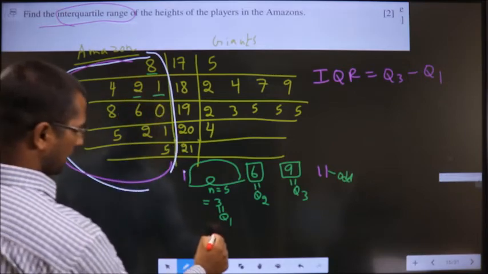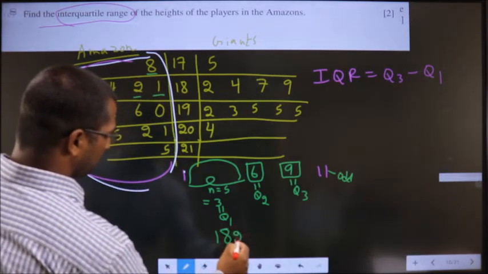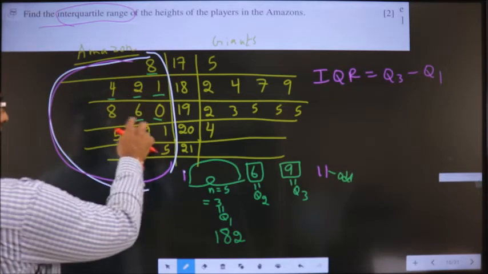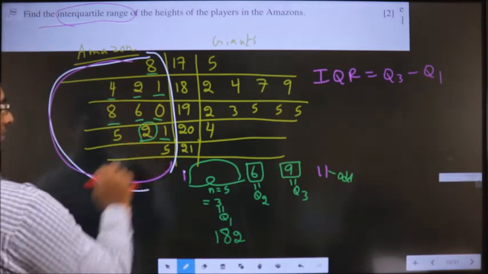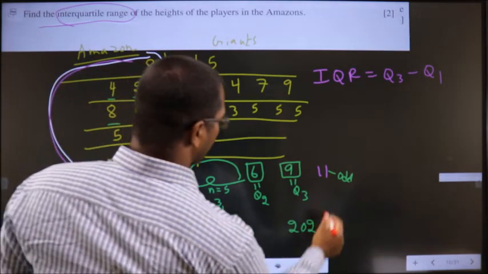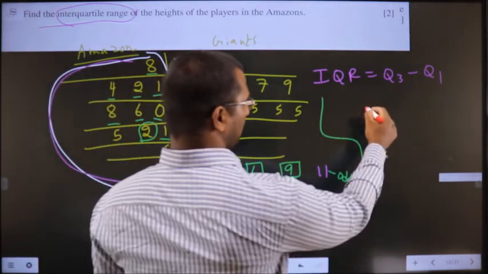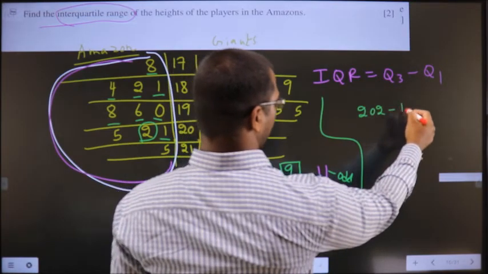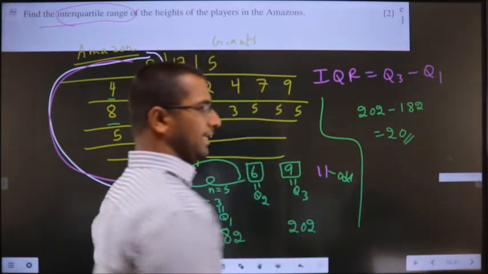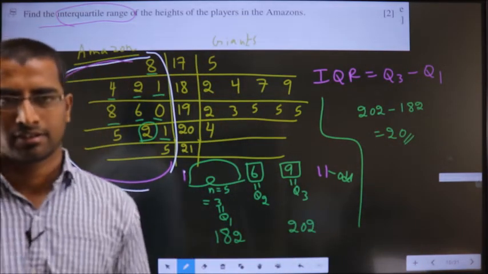In third position I have 182. Ninth position 3, 4, 5, 6, 7, 8, 9. I have 202. So interquartile range is nothing but 202 minus 182. That is 20 is interquartile range.